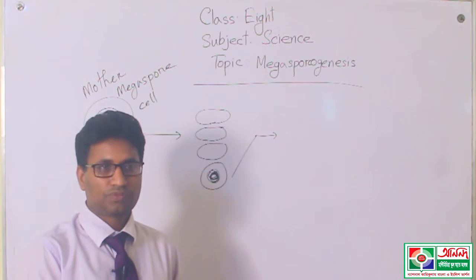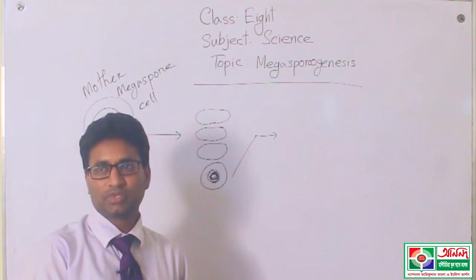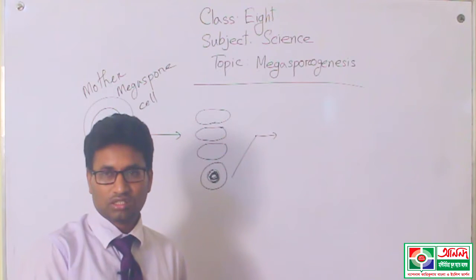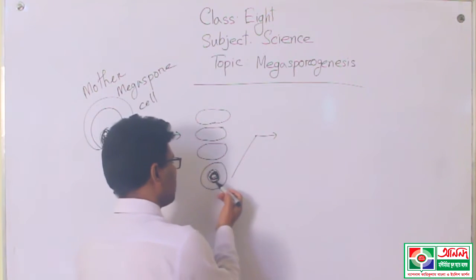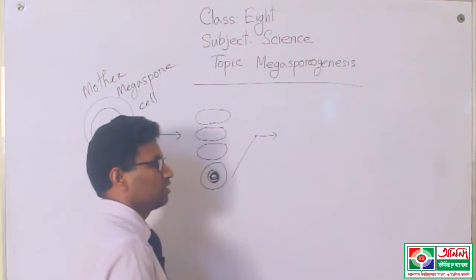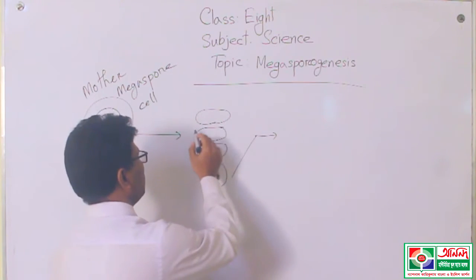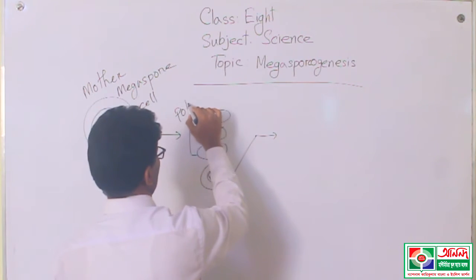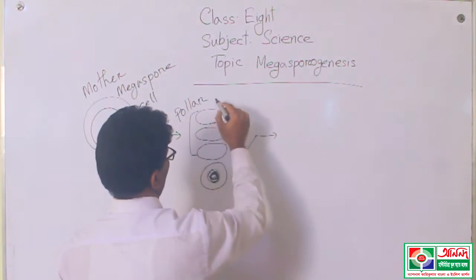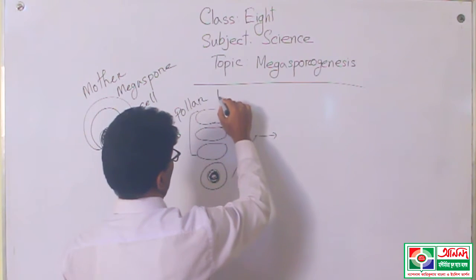These types of cell formation will continue. Now this one cell is the well developed cell. The other three cells are called polar bodies.